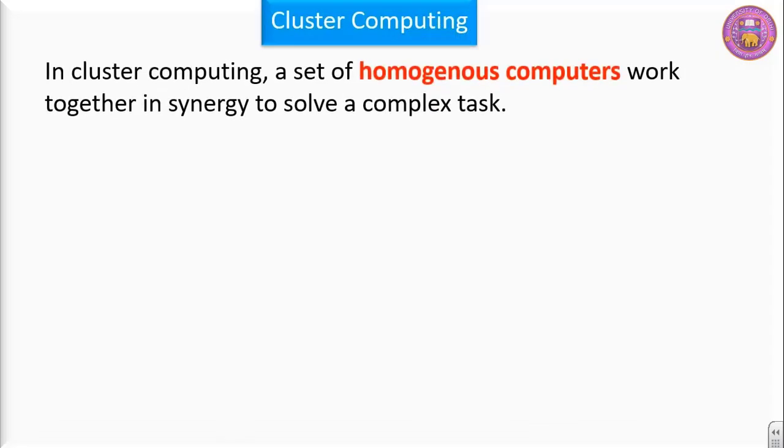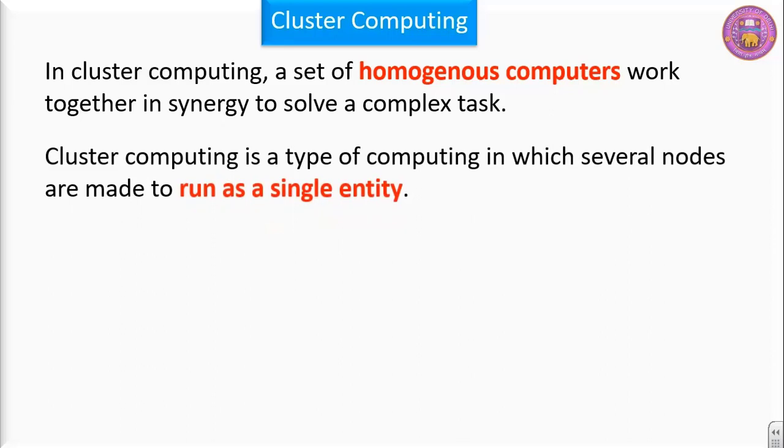In cluster computing, a set of homogeneous computers. Homogeneous computers means these computers are of same type. Same type means hardware and software is same. The computers have same hardware and software. So in cluster computing, a set of homogeneous computers work together in synergy to solve a complex task. It means a particular task which cannot be performed by a single computer. In that case, number of computers will come together to solve the complex task.